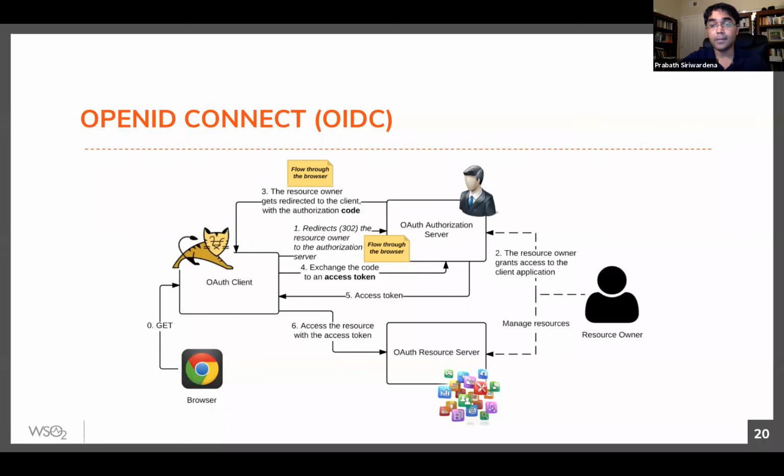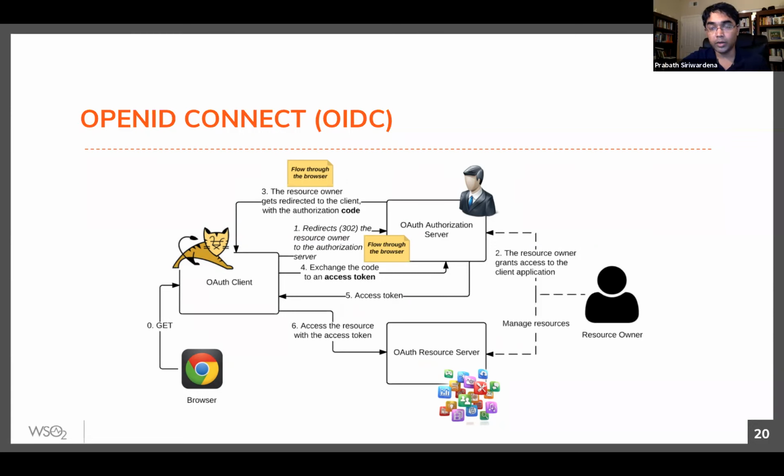If it is a reference token, when the client application uses that token in step 6, to validate a reference token, the resource server always must talk to the authorization server, because the reference token is just a string. But if it's a self-contained access token, which is a JWT, then in step 6 the resource server doesn't need to talk to the authorization server. It can simply validate the signature and find out the scopes, the client ID, the subject, everything in the JWT itself.